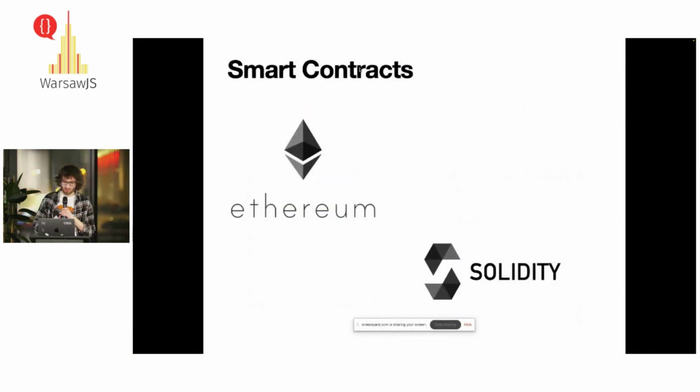Okay, so as I mentioned about smart contracts, the most popular blockchain is Ethereum, and Ethereum uses its own language, which is Solidity. Solidity is, I would say, a combination of C++, JavaScript, and Python. It's an object-oriented language, and in Solidity we can write smart contracts, which are the blockchain applications.